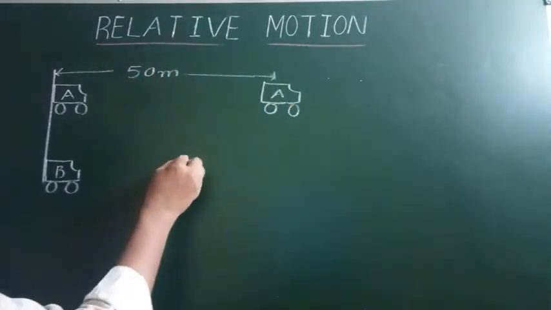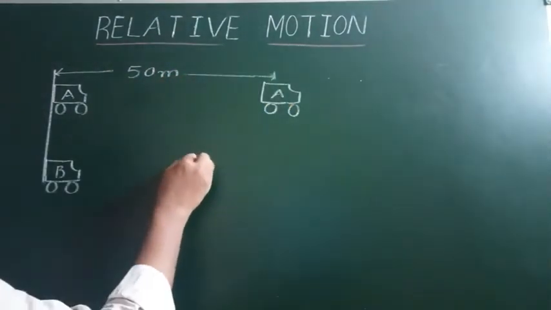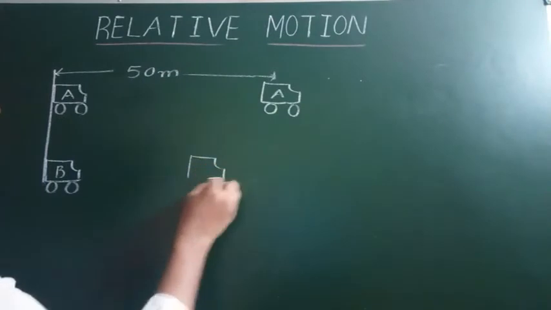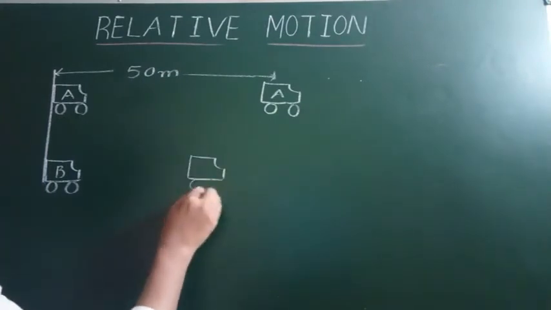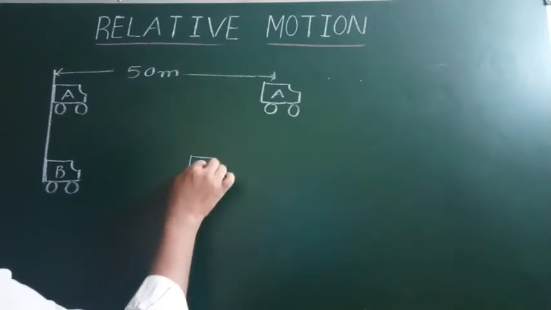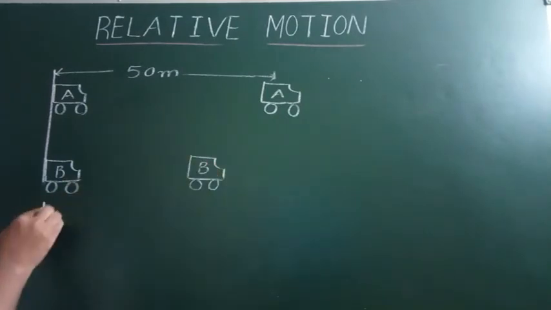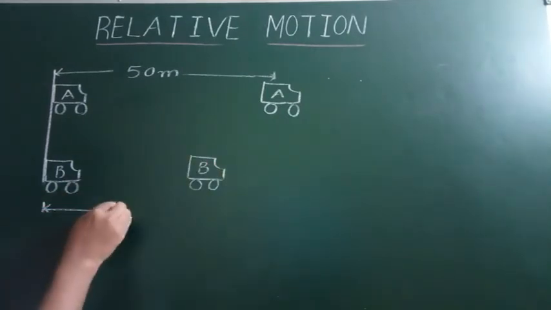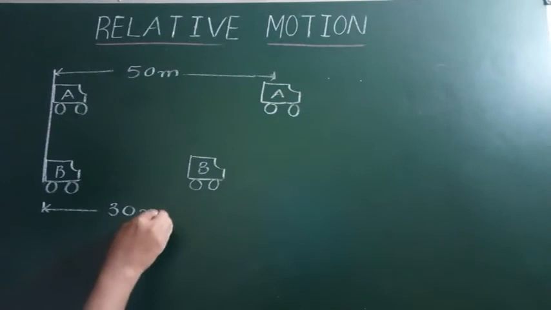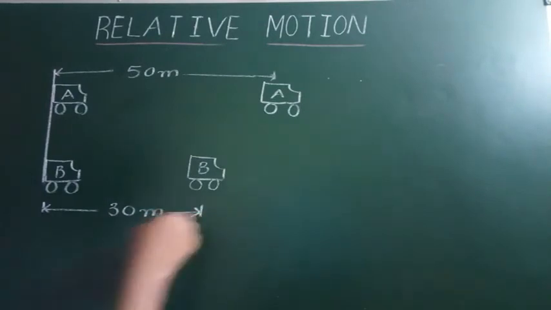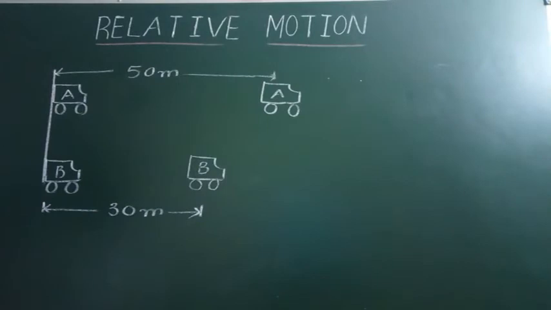Similarly, car B travels up to here only. The position of car B from the reference line is 30 meters only. Now, my question is, what is the distance of car A from the reference line?